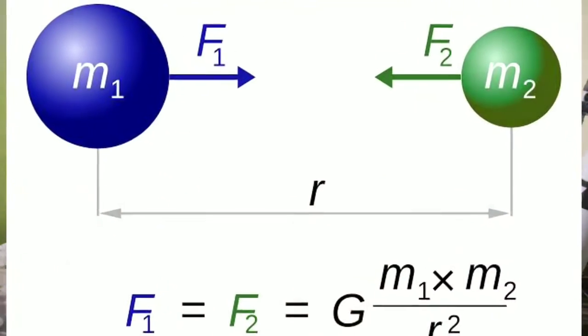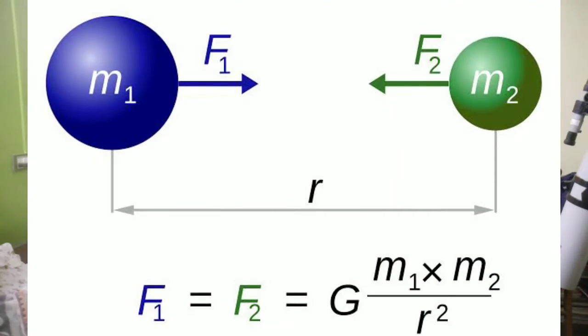What should be the radius of Earth if it has to be a black hole? To understand the Schwarzschild radius, we must know about gravity. In the 17th century, Sir Isaac Newton derived that gravity is a force which is directly proportional to the product of their masses and inversely proportional to the square of the distance between them, and he